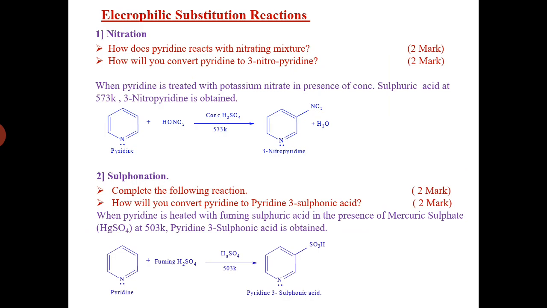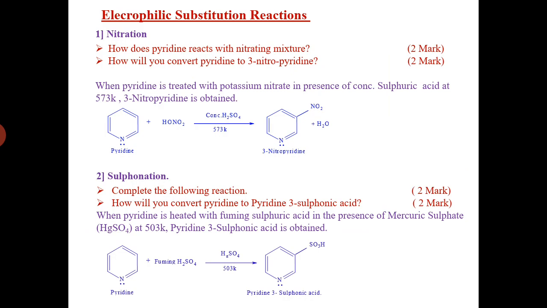Second, sulfonation. How will you convert pyridine to pyridine-3-sulfonic acid? It has been asked for 2 marks. Pyridine is heated with fuming sulfuric acid in the presence of mercuric sulfate, HgSO4, at 503 Kelvin.